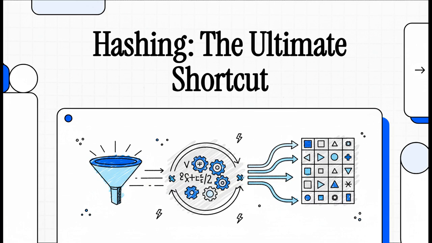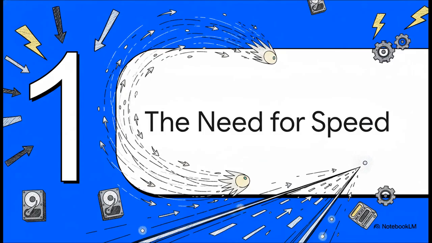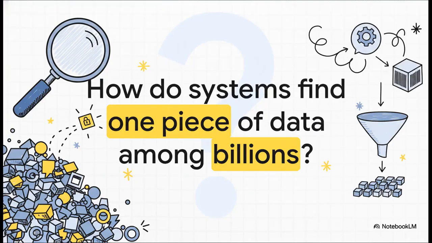We're talking about hashing. Okay, so to really get why hashing is such a big deal, let's start with a problem we all know and hate: waiting for a slow, clunky search to finish. Right, think about it. Trying to find one specific piece of information in a gigantic database, it's like trying to find one specific grain of sand on an entire beach. So how on earth does a computer find exactly what you're looking for without taking forever?